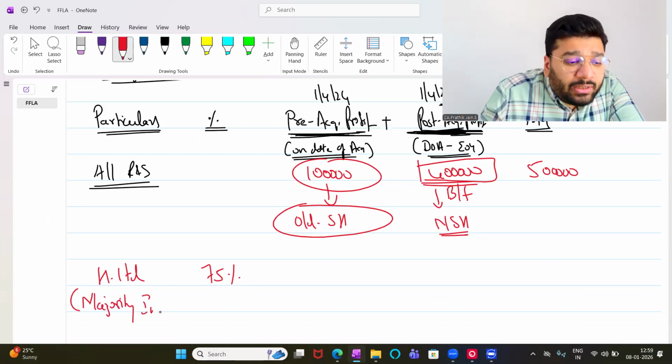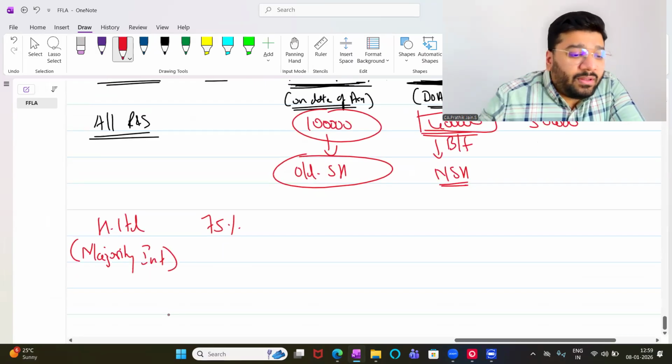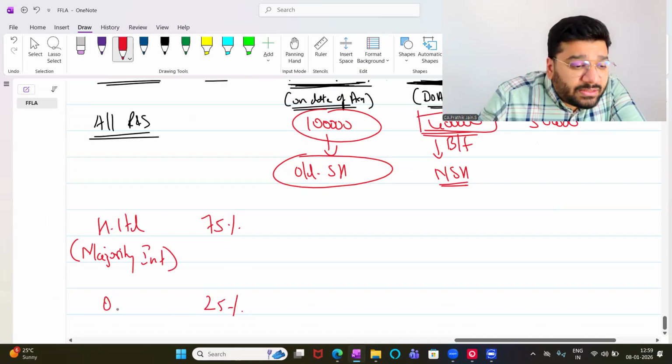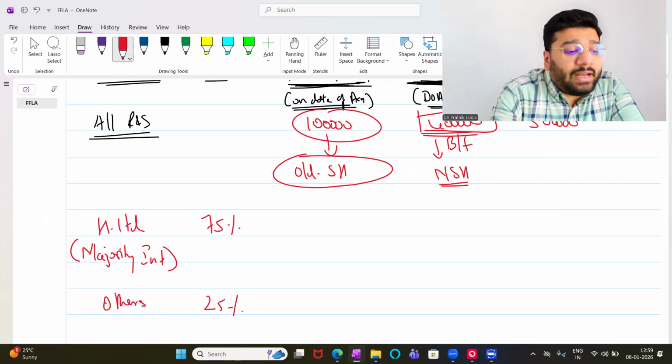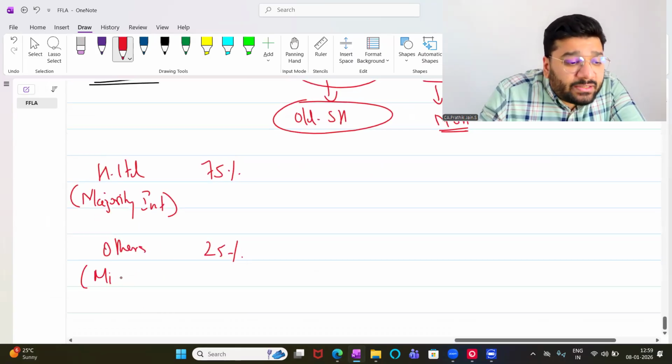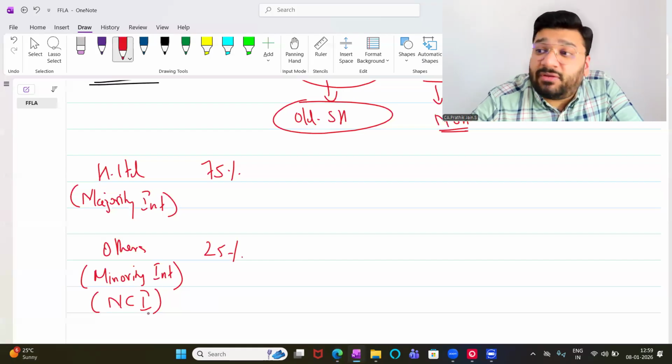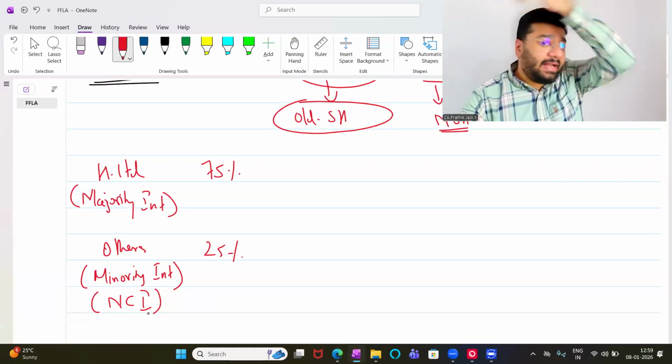We call them as majority interest. And remaining 25% shares are held by other people. So we call them as others. And others are called as minority interest, which is also called as non-controlling interest. The word non-controlling interest is mentioned where? In Ind AS.